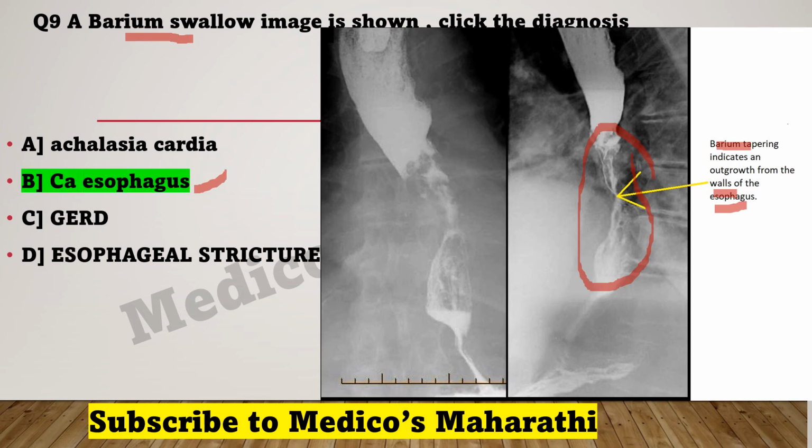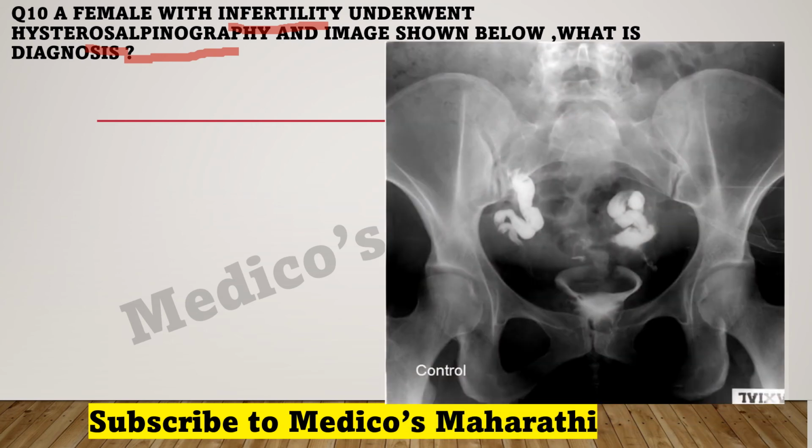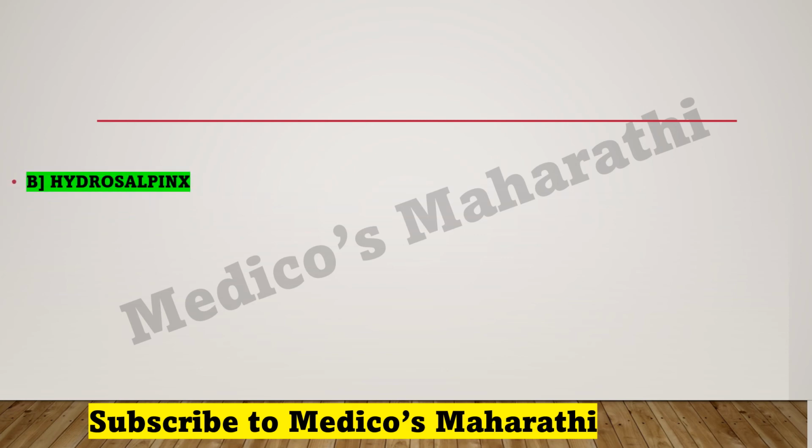What is the next thing? A female with infertility, highlight this, underwent hysterosalpingography and the image is shown below. So here is your image. What is the diagnosis? The options are normal HSG, hydrosalpinx, extravasation, HSG with cornual block. What do you think? What is the correct answer? So my dear friends, the correct answer is hydrosalpinx.